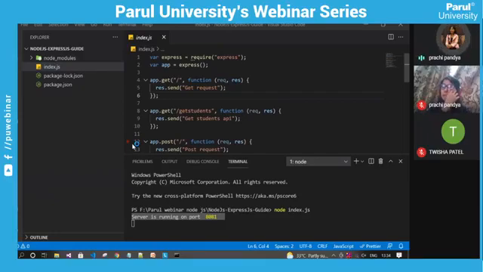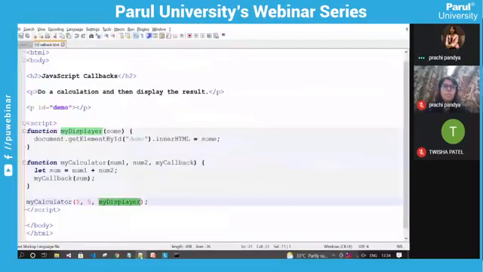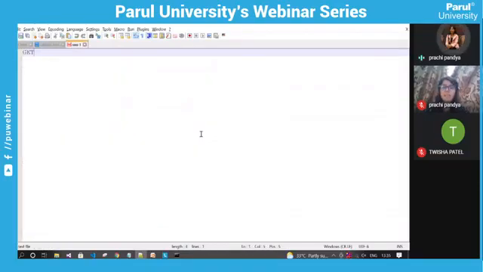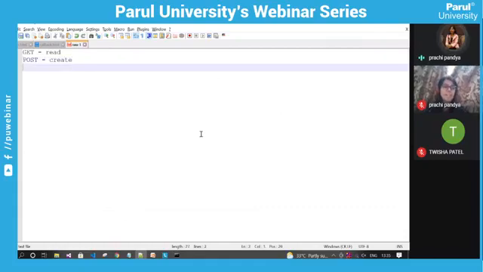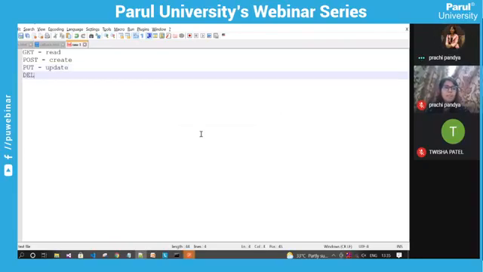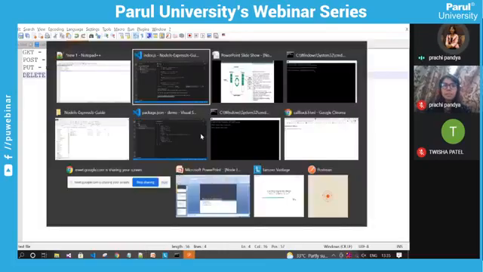And I will also explain how to write these APIs. As you guys already know, there are four to five HTTP methods, and the basics are get, post, put, and delete. Get request is for reading, post request is for create, put request is for update, and delete request is for delete. These are the four basic HTTP methods that every project is using. So I have created these sample methods for you guys.